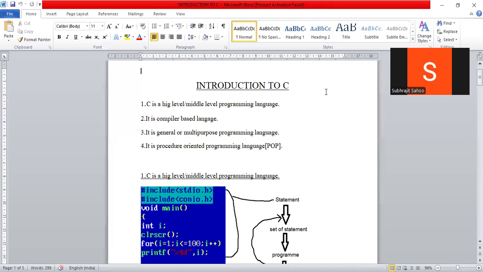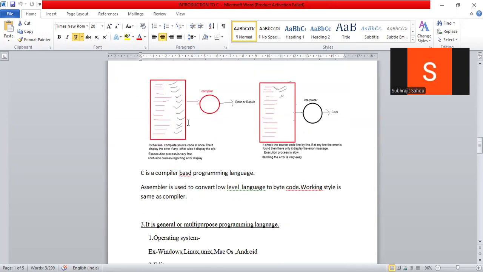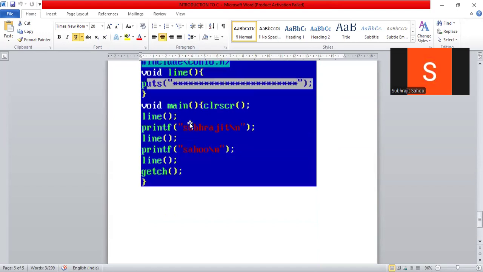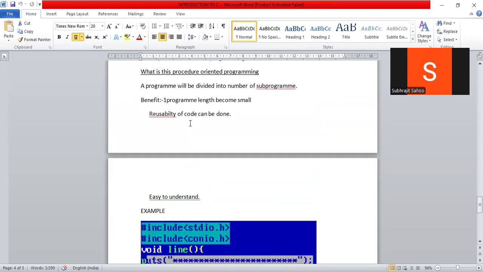Hello everybody. In the course of the C programming language, we have started the discussion on the introduction of C. In the last three videos, I discussed all the points 1, 2, 3, 4. That means I finished the introduction part, right? These are the several points I discussed in the last three videos. Notes are also available here. This was my last point I discussed in the last class.